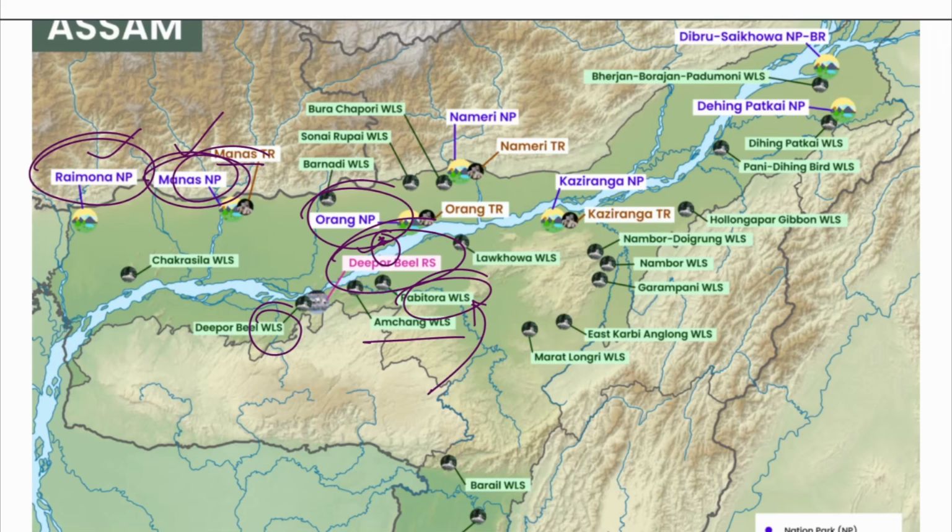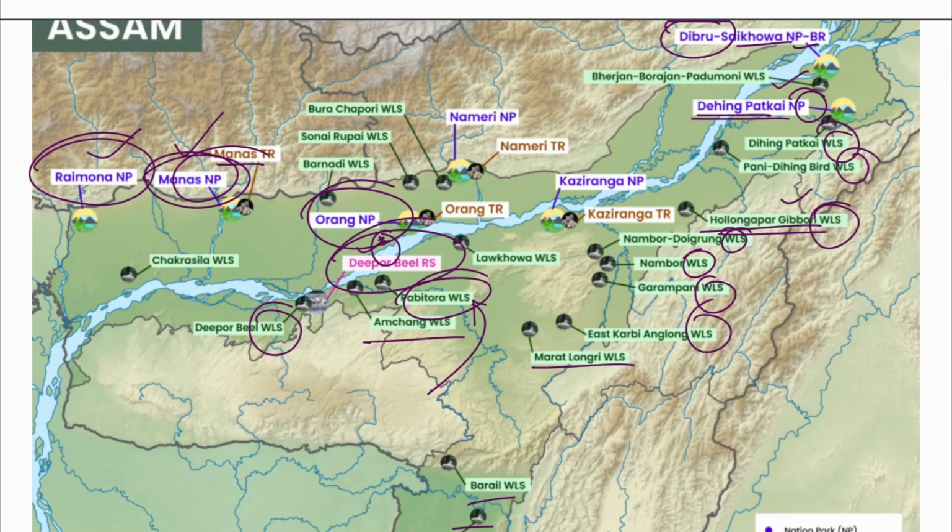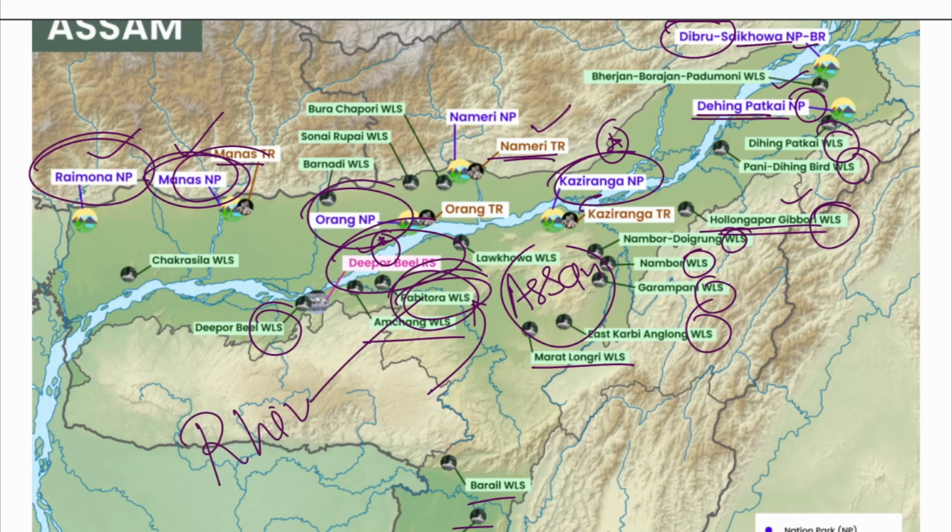All right. Amchang, Manatlongri, these are all in Assam, but these WLS are not very important for us. But just this Hollongapar Gibbon is a type of monkey. So these WLS you can skip, but please remember the important ones. This is a national park. So what is this? Dehing Patkai National Park, very important. Again, Dibru Saikhowa National Park, very important. Kaziranga National Park, very important. And Nameri Tiger Reserve is also very important. All these are in Assam. Orang Tiger Reserve also is in Assam. So we are talking about the Pobitora Wildlife Sanctuary. This has the rhino population. All right, so this is all to be noted.